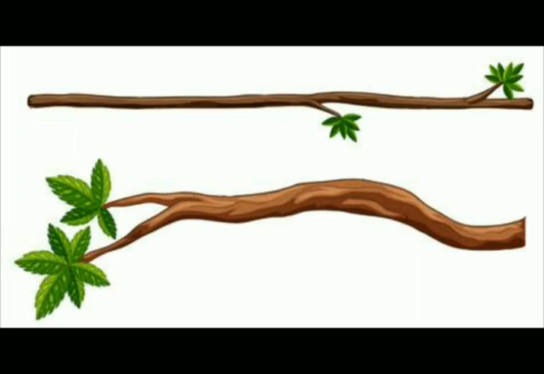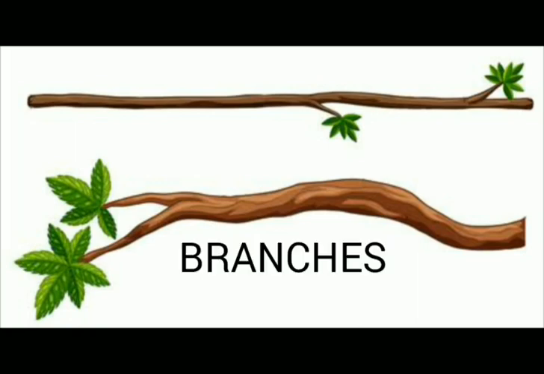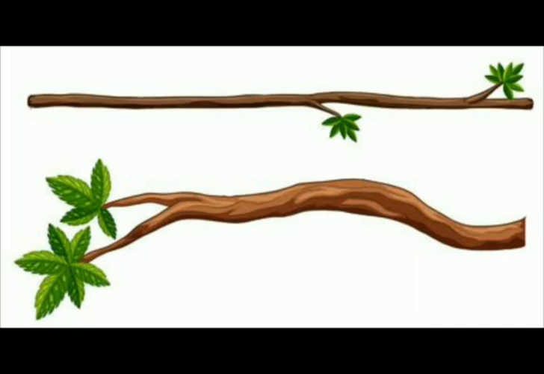Then how can we form a plural word? Yes, just by adding ES at the end of the word. So branch, branches. Branch is the singular whereas branches is the plural form.